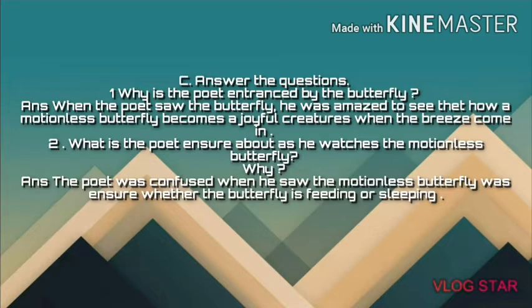Question number 2. What is the poet unsure about as he watches the motionless butterfly? The poet was confused when he saw the motionless butterfly. He was unsure whether the butterfly is feeding or sleeping. Now these are the two question answers of lesson number 7.